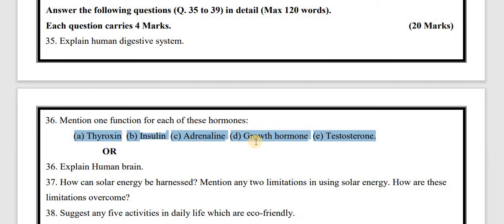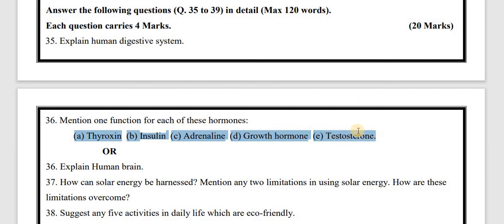The next one is growth hormone, also known as GH, which is responsible for growth in animals. Excessive secretion of growth hormone causes gigantism, and less secretion causes dwarfism.